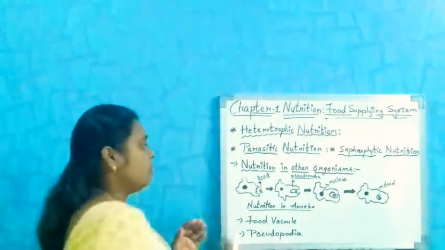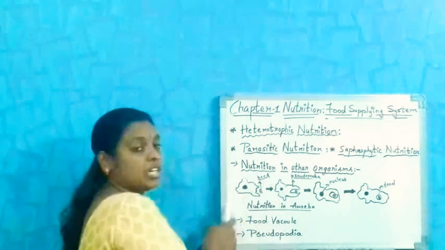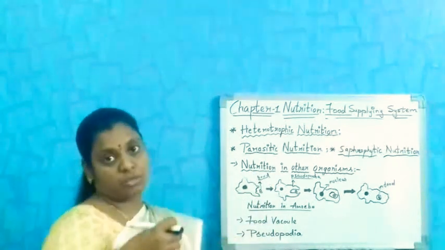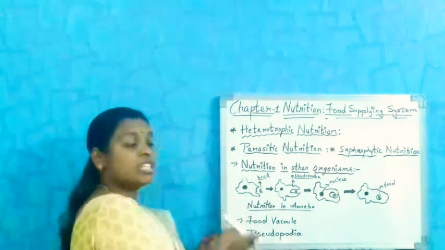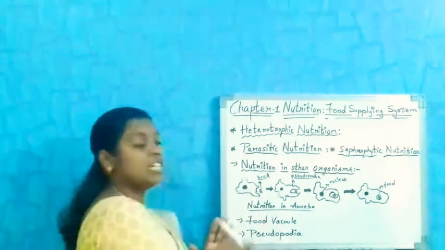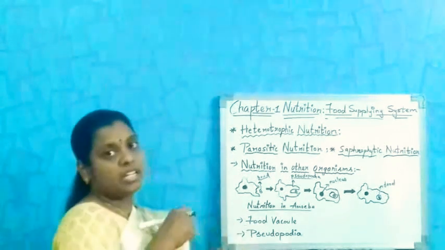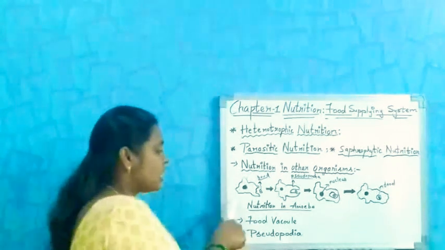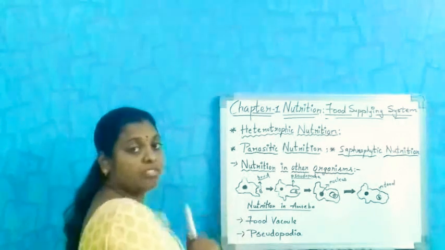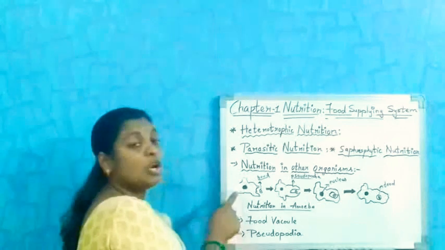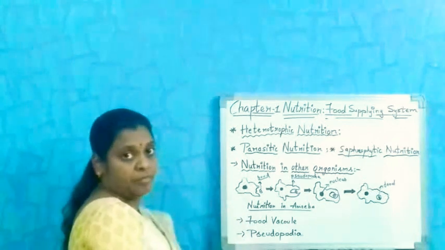Around the organism, it will not take in all the substances. Whatever substances are required for its growth or multiplication are only absorbed by the cell membrane of the amoeba. So that's why we call it a selectively permeable membrane.